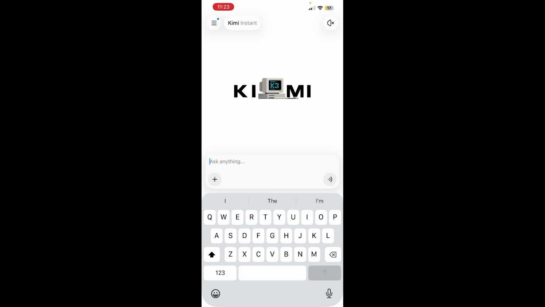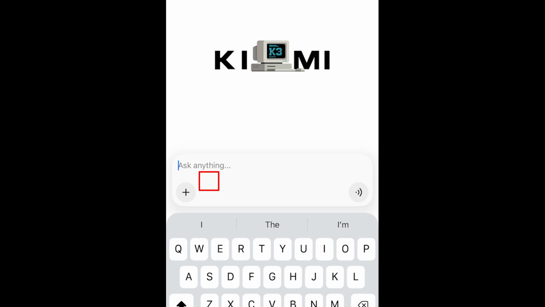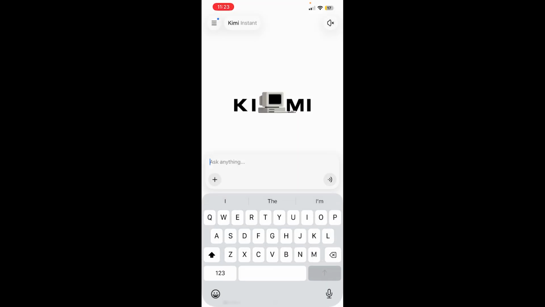Not using file uploads. You can click on the plus button over here on the chat and upload anything you want, right? So if you have a file, a document, you can upload that and it can scan it and it can give you a better answer with all the data which you have provided as well. So make sure to use that as well. So these are the common Kimi K3 AI mistakes to avoid.